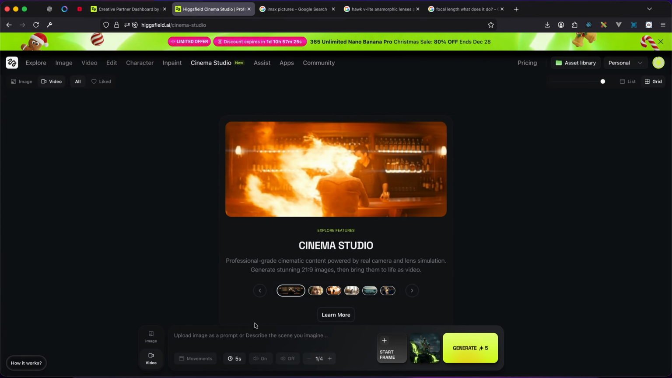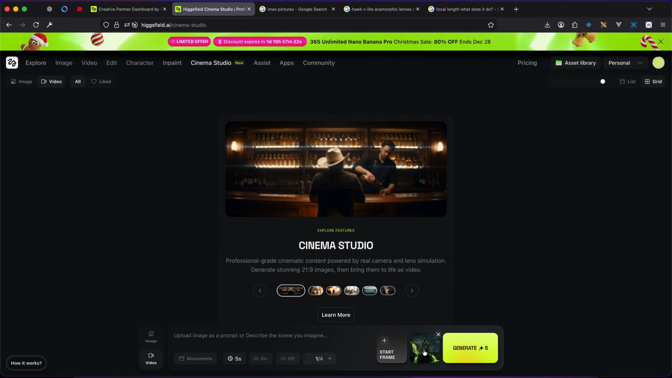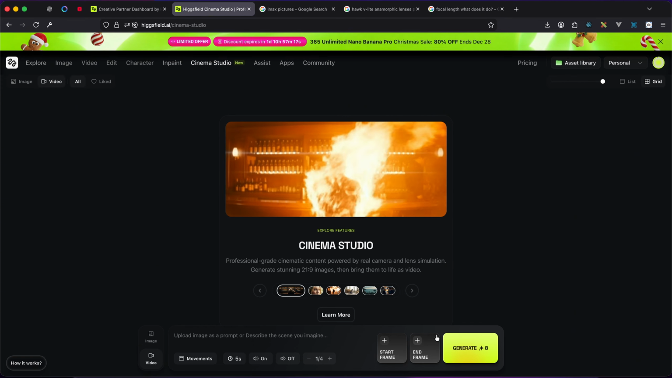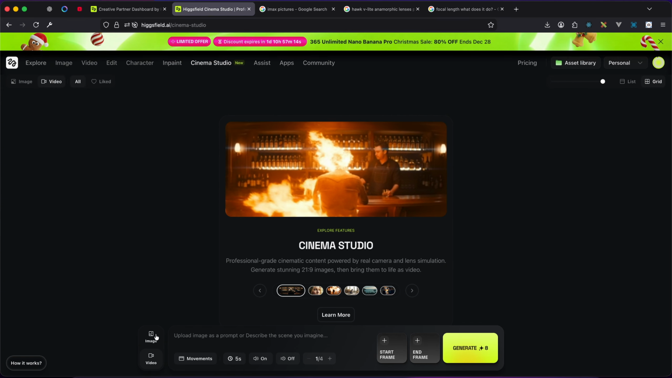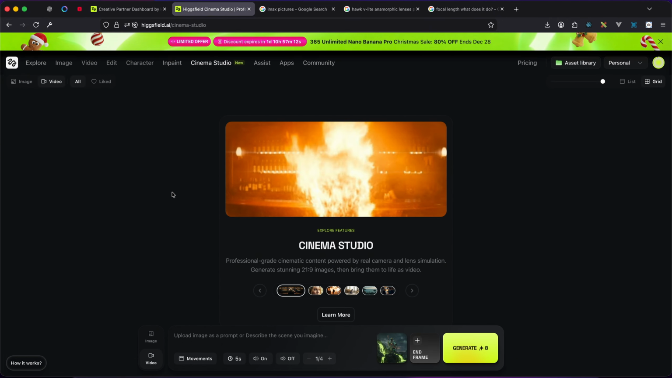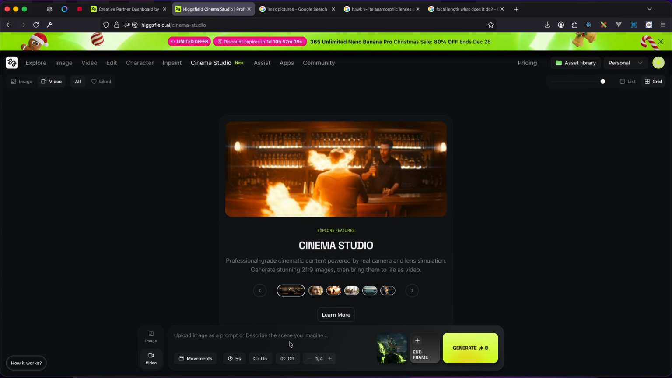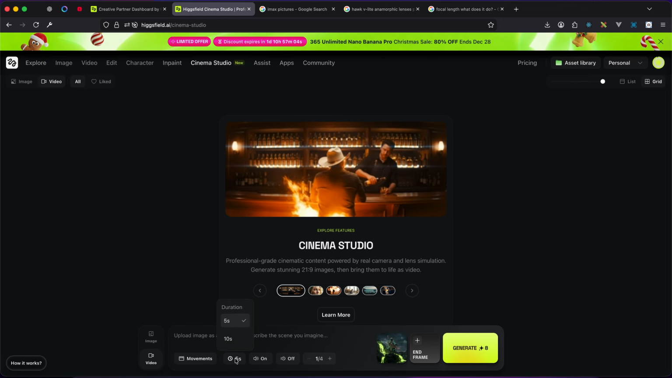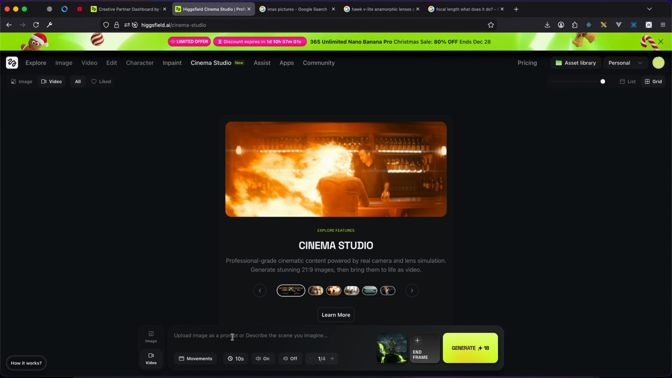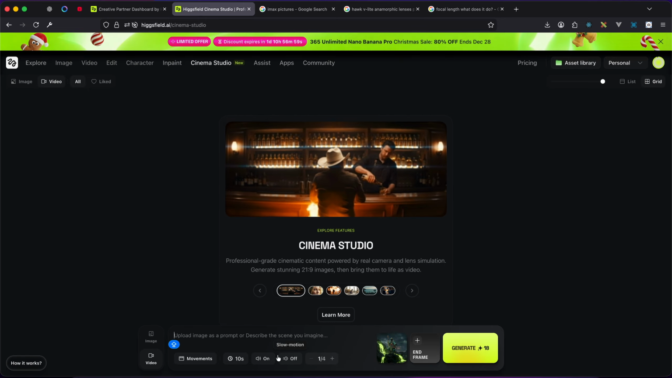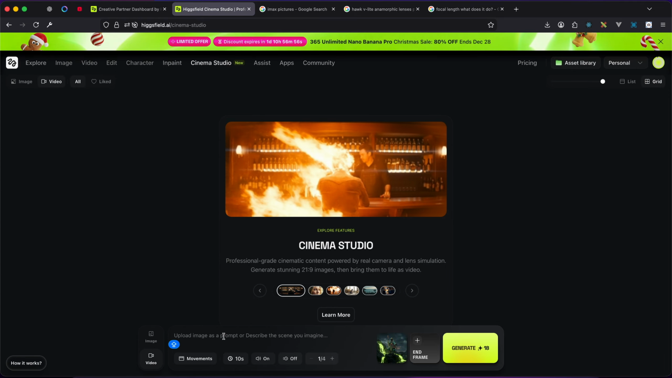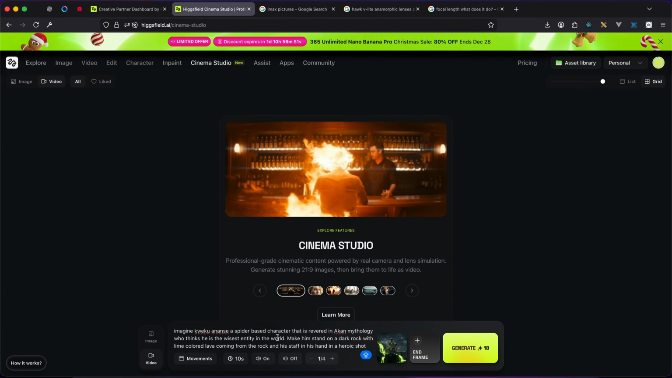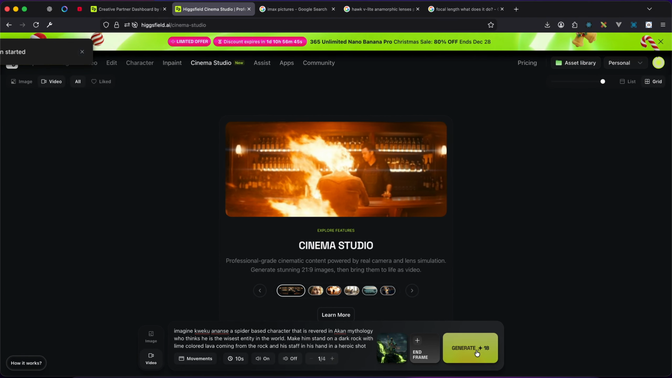End frame. So you realize anytime you choose an end frame, the sound is automatically turned off. You can remove this if you want the sound to be on, because Cinema Studio can generate background sound, like sound effects, for the shot that you want. So I'll change this to 10 seconds, and then I'll paste the image prompt again, and then let's see what it comes up with.